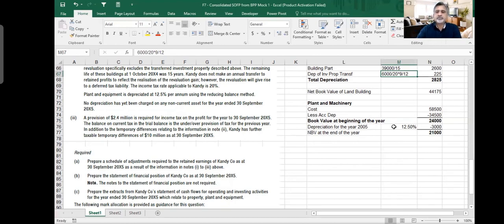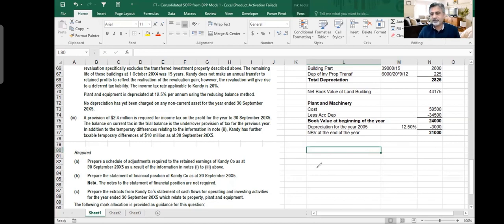Because it was before investment property, now it is PPE. So when it becomes PPE, you start charging depreciation. So it becomes PPE for 9 months. Okay, for 9 months. See, 1st October 2004, and we are ending on 30th September 2005.